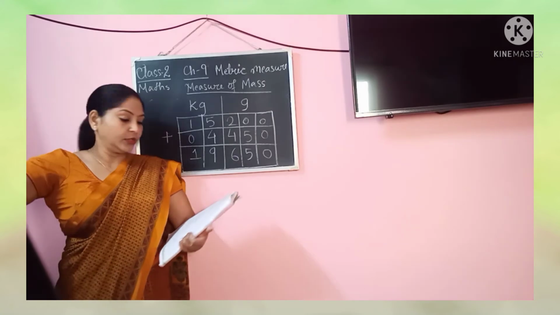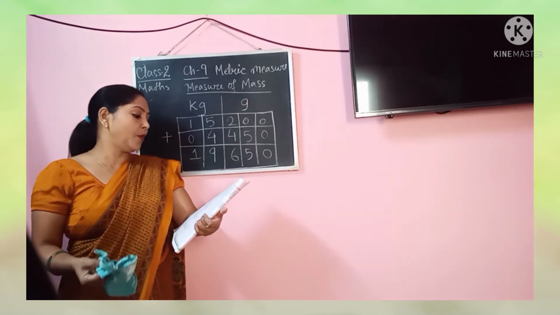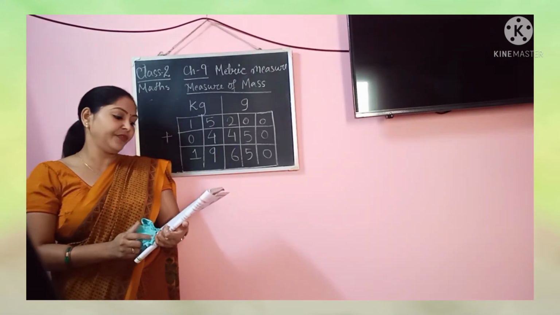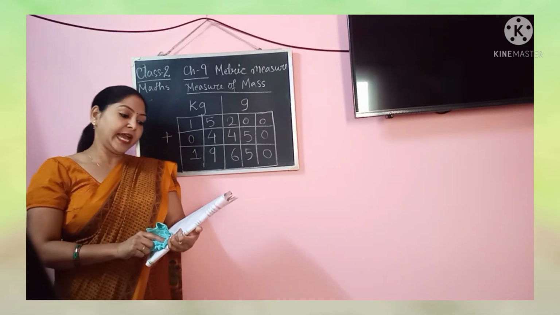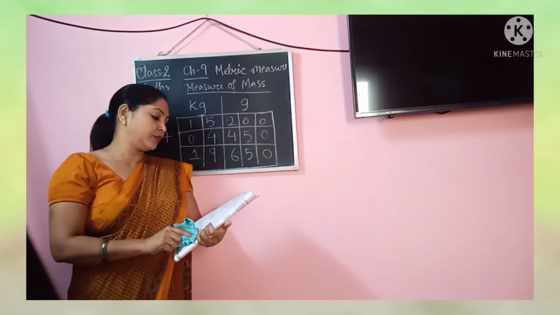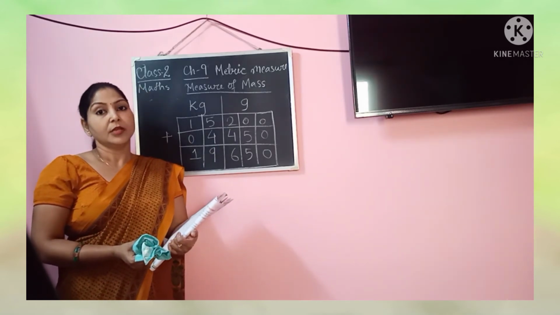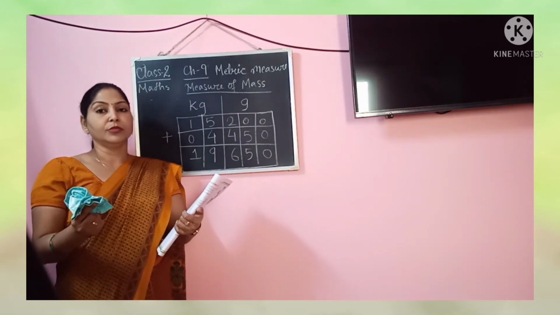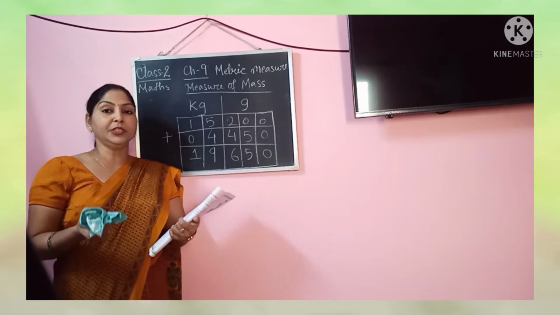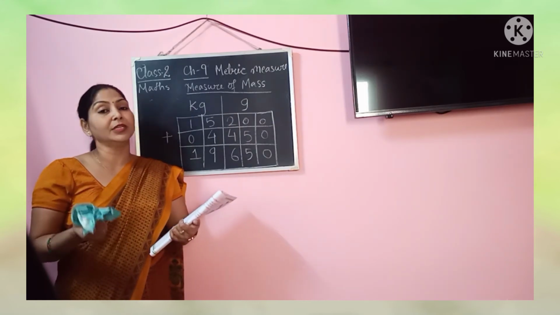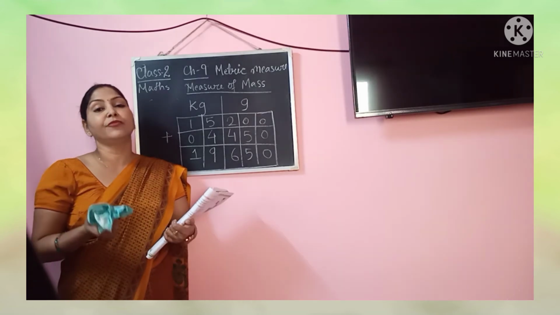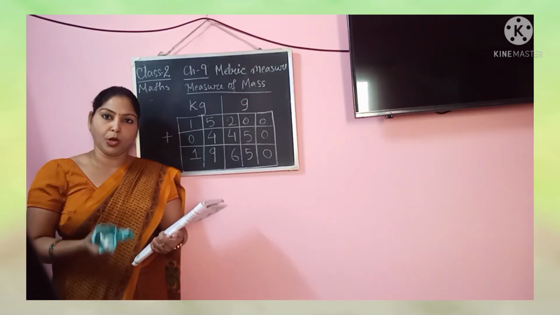Okay. Now the second question. Anita bought 12 kg 550 grams of mango and 9 kg 440 grams of oranges. How much fruit did she buy? So together you have to say what is the measure of the mass of the fruits which Anita bought.